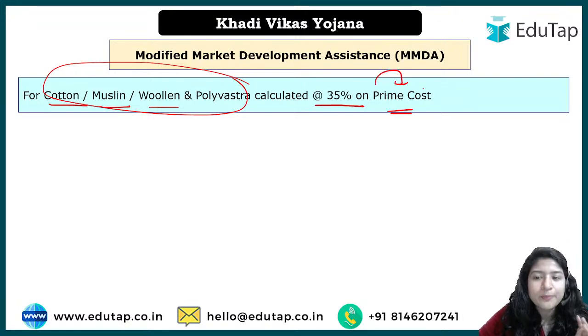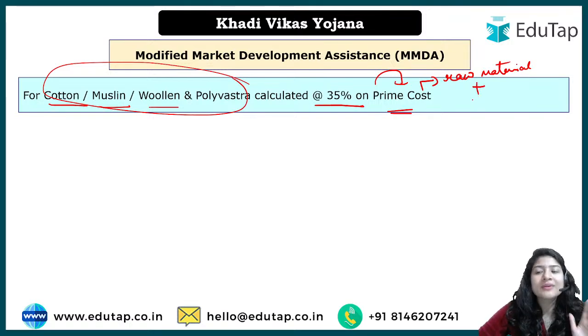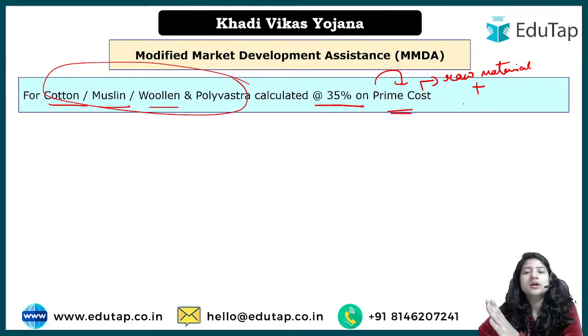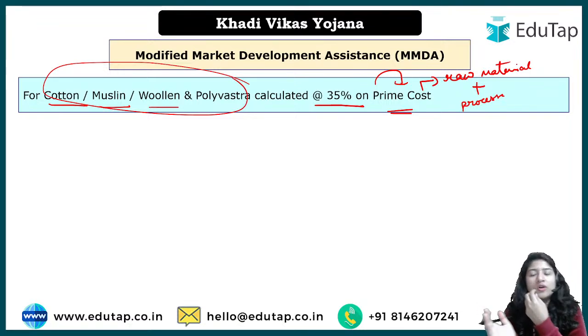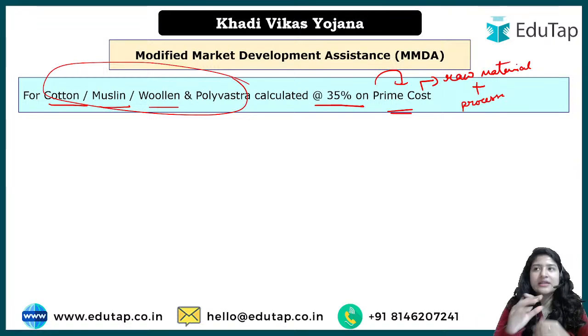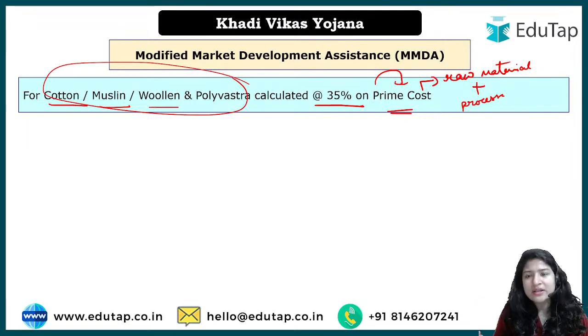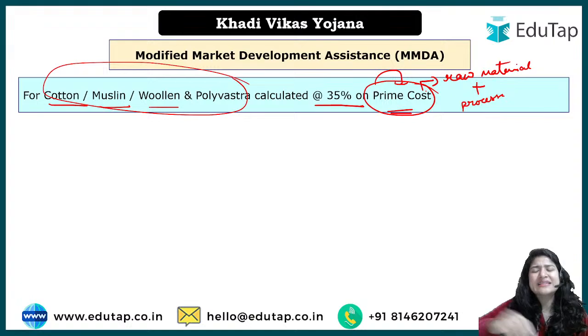What is prime cost? देखो, prime cost includes how much money has been spent to buy raw material. Okay, for raw material the person must have spent some money, right? Apart from that, converting that raw material to the fiber, or fabric, the processes must have taken place, right? The process पूरी होगी from that raw material to the time you have gotten the fabric. For that, money must have been spent for the conversion, and in fact you might have taken labor as well, right? So all this comes under the prime cost, and apart from that, whatever expenses there are, they are not under prime cost, so they are not calculated to give the money.